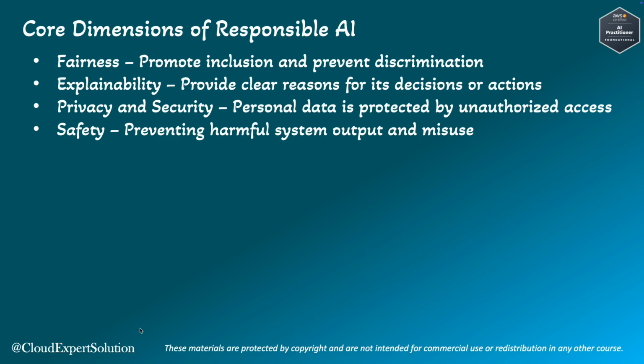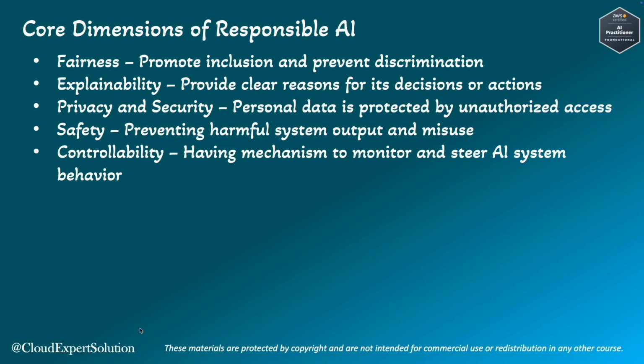As an example, in an autonomous vehicle, safety is paramount. The AI system controlling the car must be able to navigate roads, avoid obstacles and follow traffic laws to prevent accidents and ensure the safety of passengers and pedestrians.